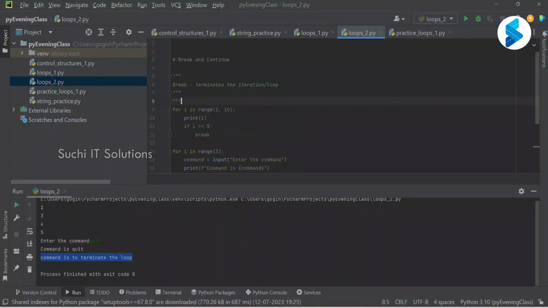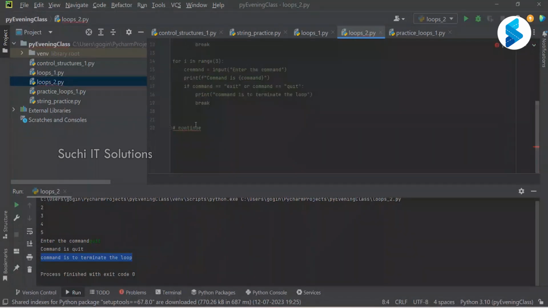Now what is continue? So continue just works like this, right? We are iterating through a certain number of iterations, and in every iteration we are executing, let's say, 10 lines of code.